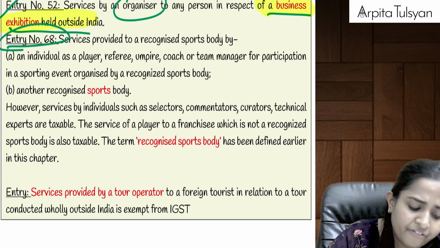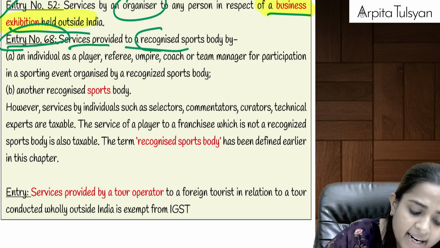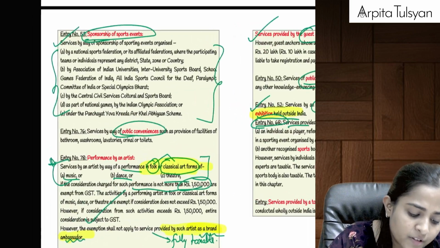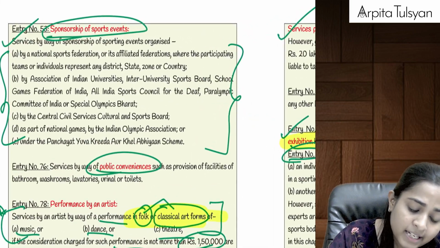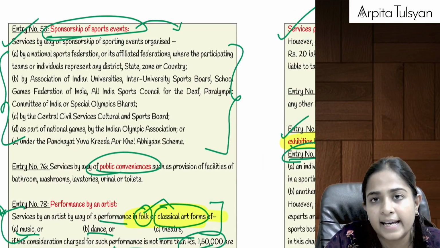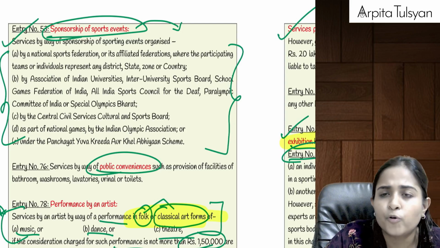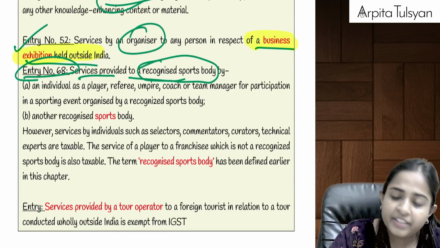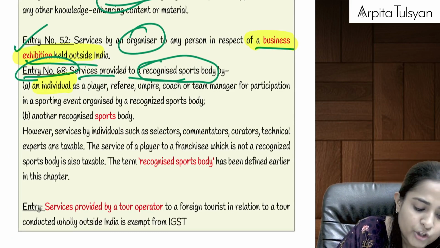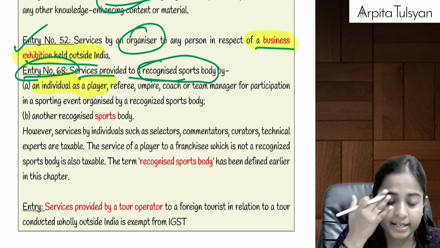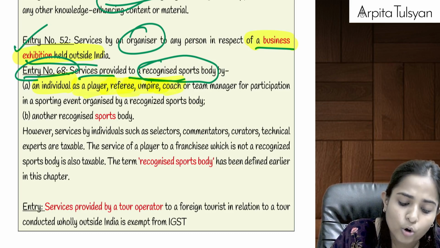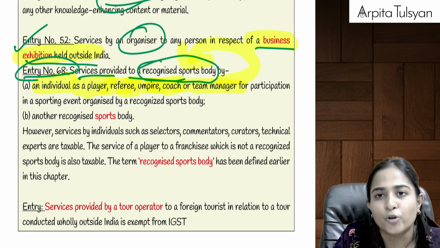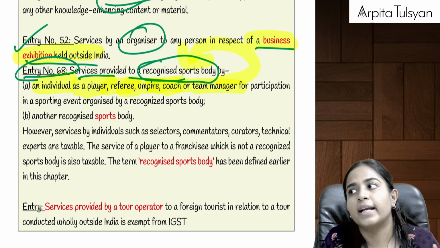Entry number 68, if we are providing any services to a recognized sports body. Till now we were talking about sponsorship services, any sporting event organized by a recognized sports body, which was totally exempted from GST. Now let's say there is an individual player, a cricketer for example, a referee, umpire, coach, or a team manager, only these 5 people, providing their services to a recognized sports body.